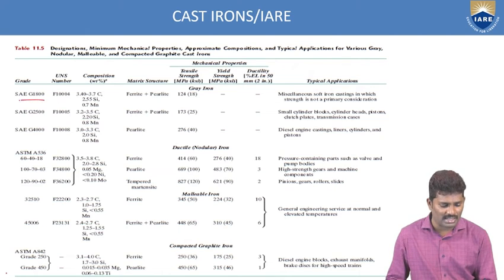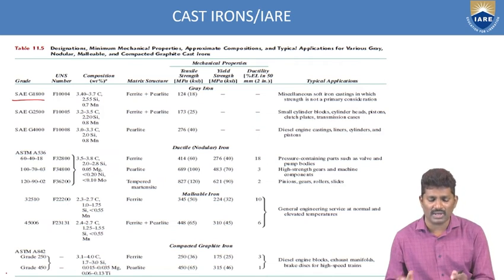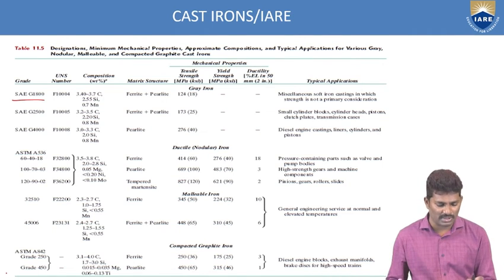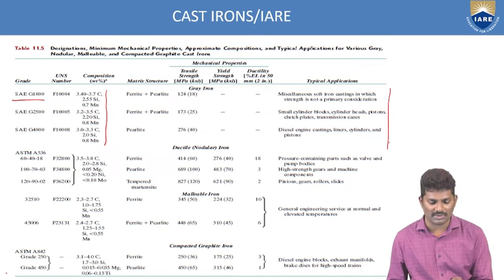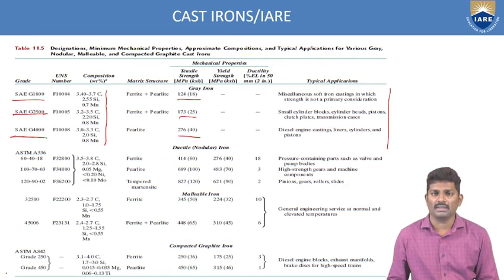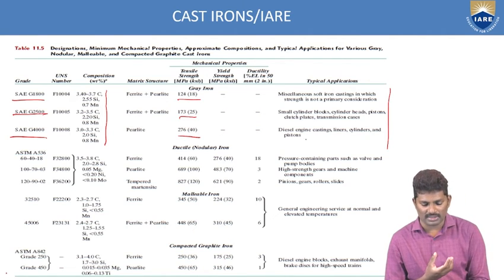And if you see the different compositions or mechanical properties, here you have SAE G1800. This is one of the grades in grey cast iron. The grey cast iron is classified based upon the compositions. If you see small variations in the composition, you get different applications, and the mechanical properties also vary. A small change in the carbon content, silicon content or magnesium content gives different grades to identify them, and these grades give us the values of the mechanical properties, and because of these mechanical properties we get some applications.